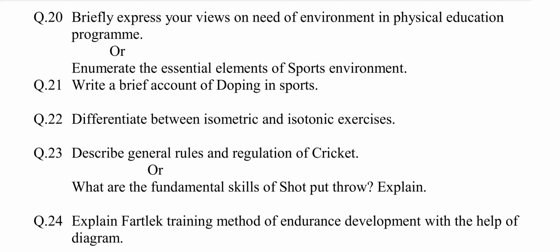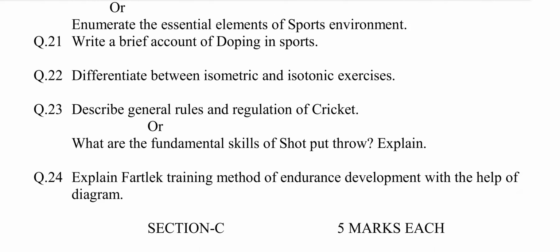Number 1, safe environment. 2, good place for fitness. 3, creative laboratories. 4, social interactive place. 5, easy for competitors. 6, full opportunity for growth. 7, encourage moral values. 8, institutional environment. 9, prevent accidents in sports. 10, prevent health problems. Explain all these points into 2 to 3 lines or enumerate the essential elements of sports environment.